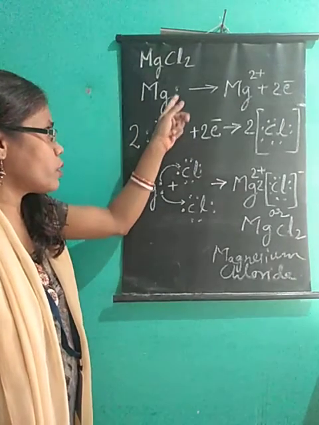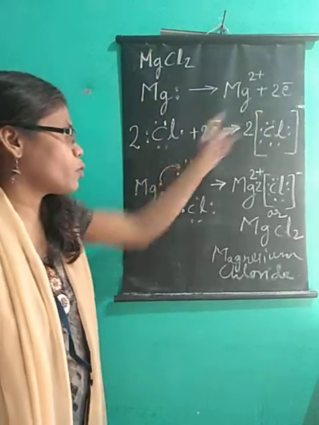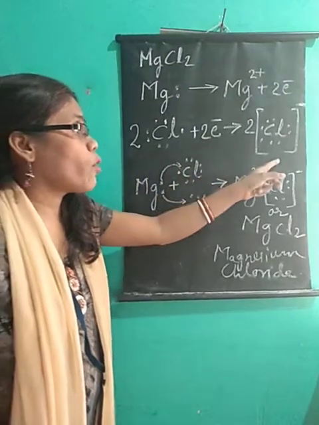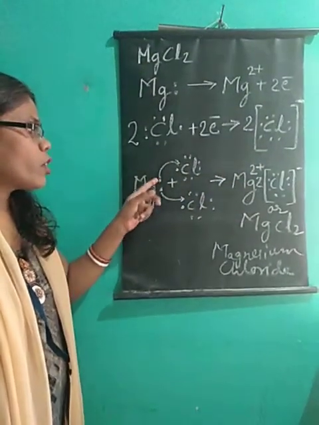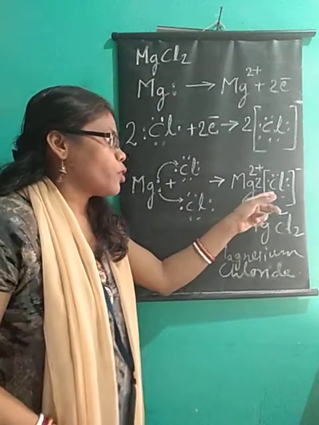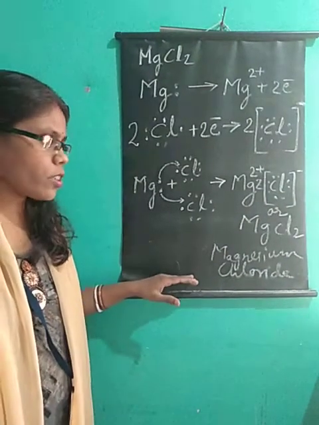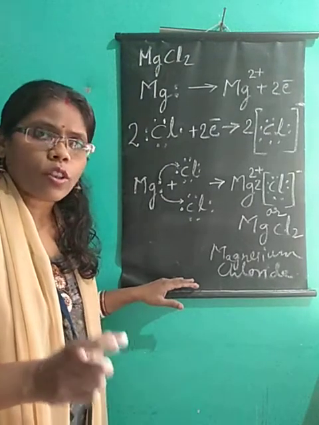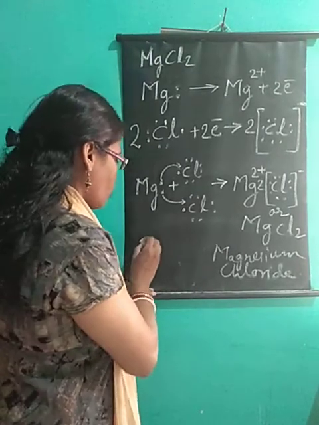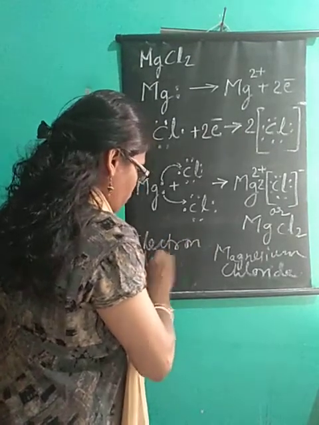Again I repeat: magnesium has 2 dots. Why 2 dots? Because in the outermost shell 2 electrons are there. It gives out 2 electrons and forms Mg2 plus. The 2 chlorine atoms will take 2 electrons and form 2 chloride ions. Here magnesium transfers one electron to each different chlorine, giving Mg2 plus and Cl minus. So MgCl2 is formed. This is called the electron dot structure of the formation of magnesium chloride.